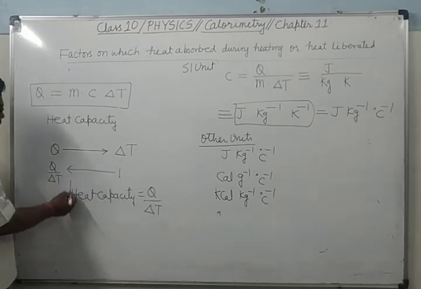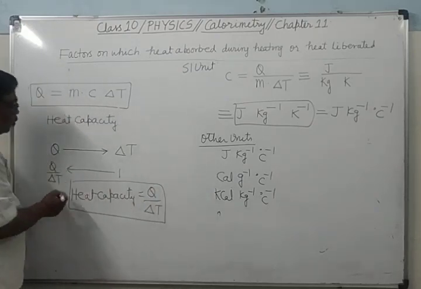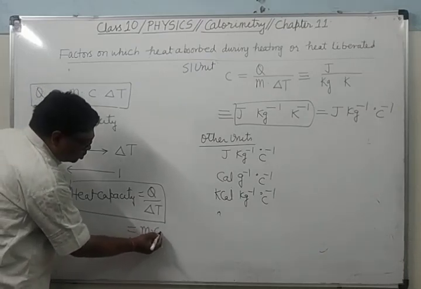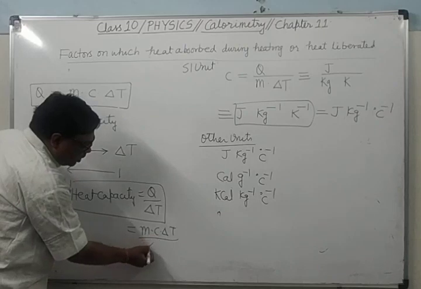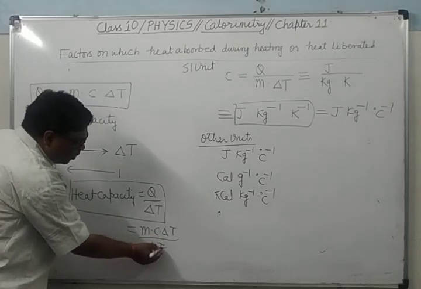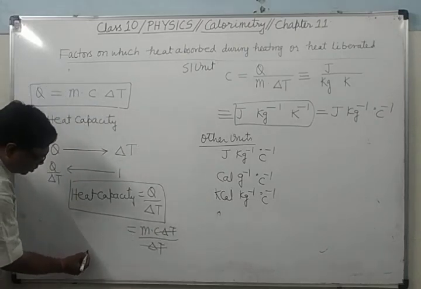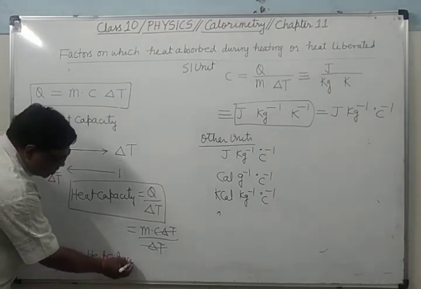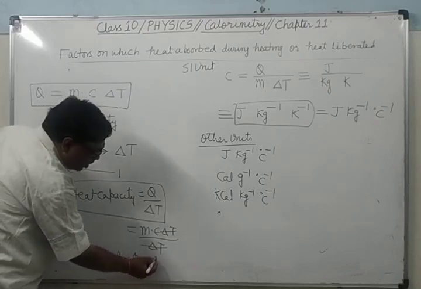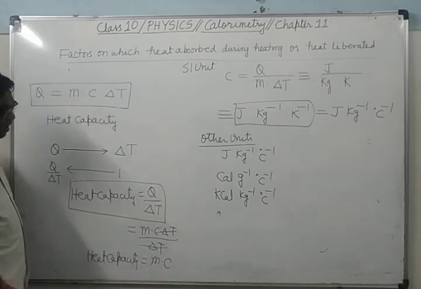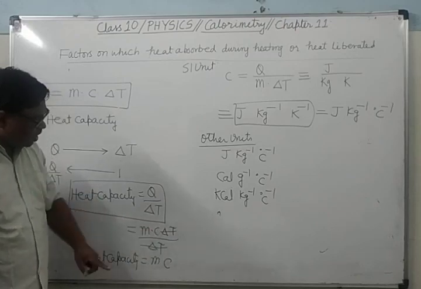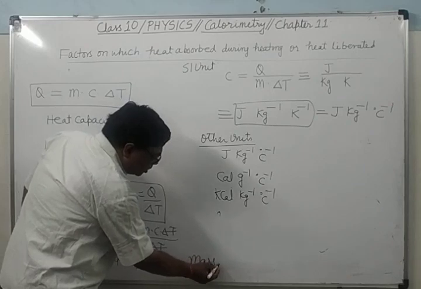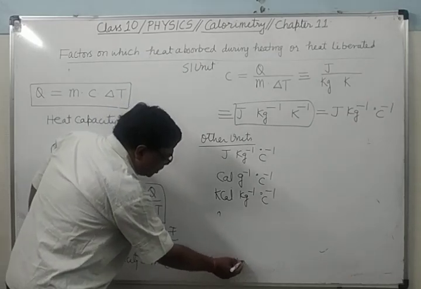So this is the formula. In place of Q, you can write M into C into delta T. When you write M into C into delta T upon delta T, delta T cancels and there is one more formula: heat capacity equals M into C, that is mass into SHC. It's clear?